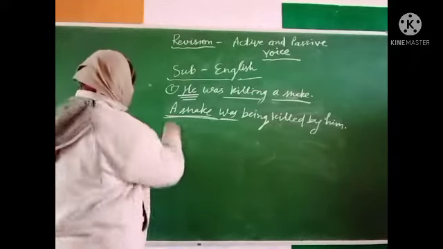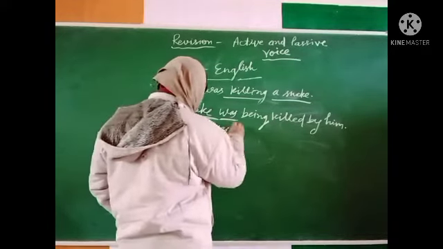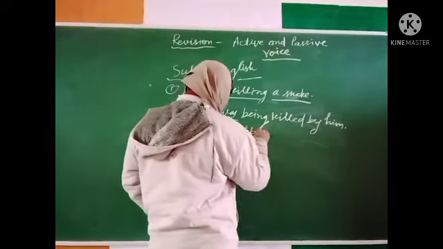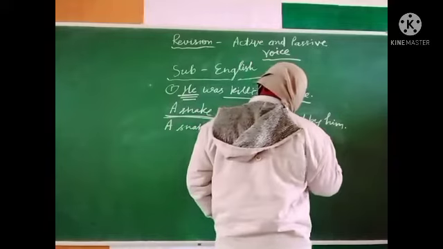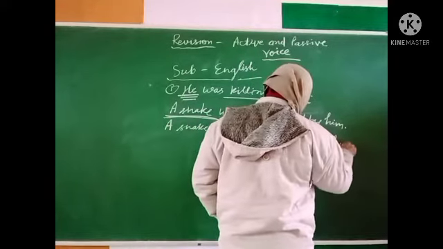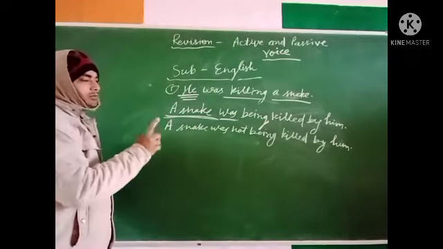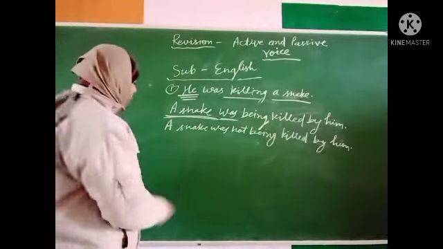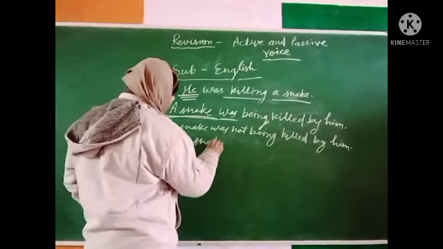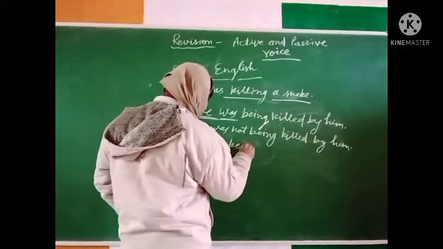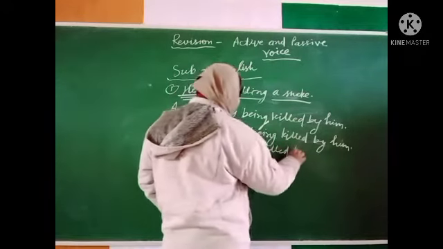Negative. A snake was not being killed by him. This is negative. Interrogative: was a snake being killed by him?